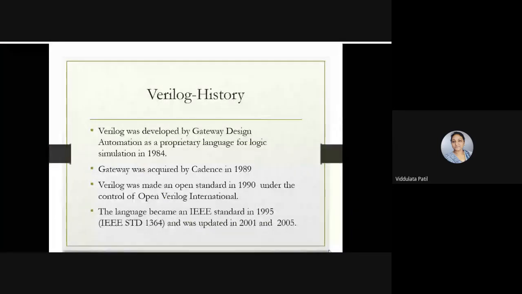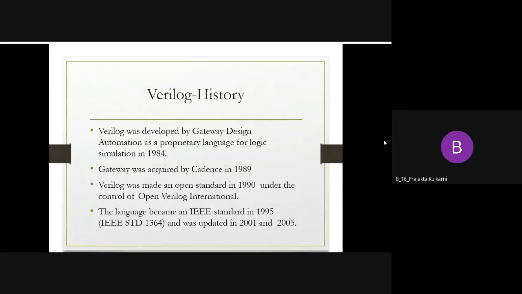As we discussed in an earlier session, we are using two different HDLs. What is meant by HDL? Hardware description language.